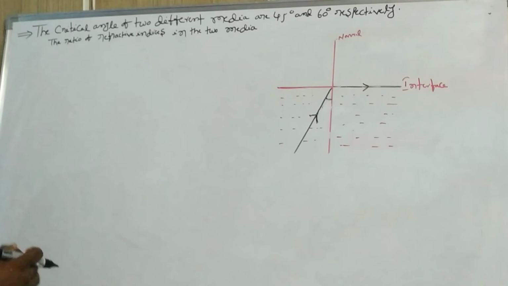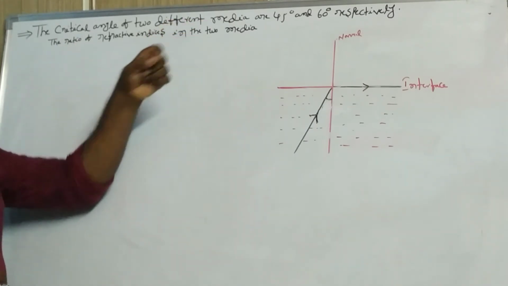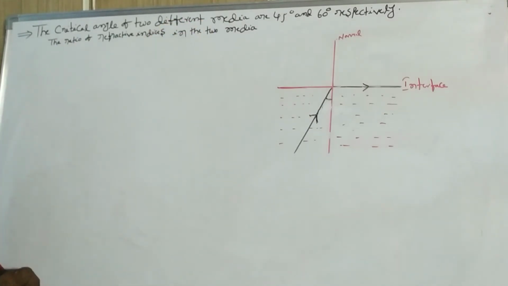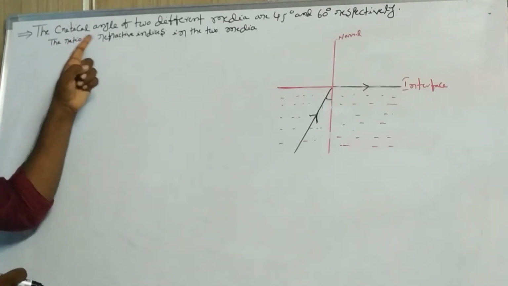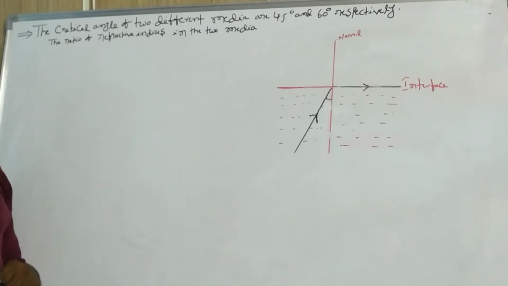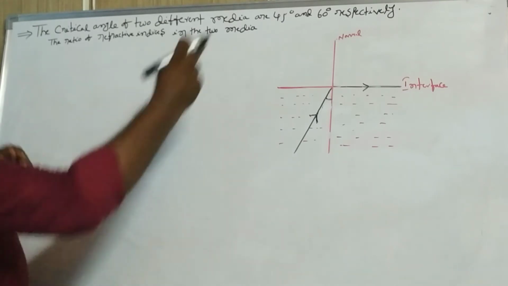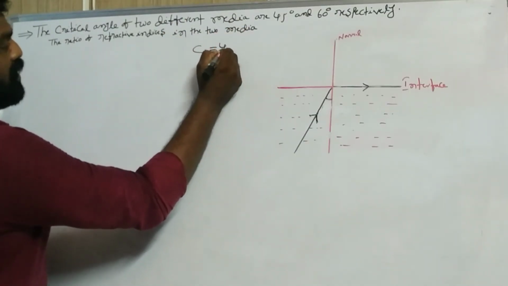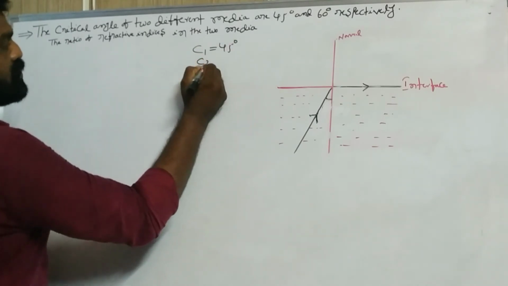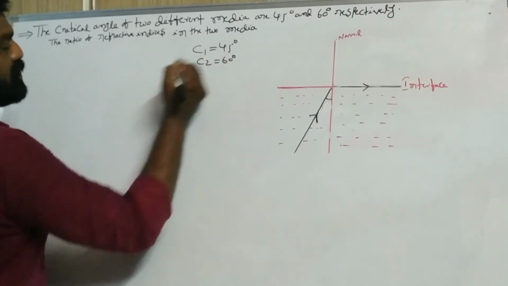Next problem. The critical angles of two different media are 45 degrees and 60 degrees respectively. Find the ratio of refractive indices of the two media. Here the critical angles of the two media are given: C1 is 45 degrees, C2 is 60 degrees.